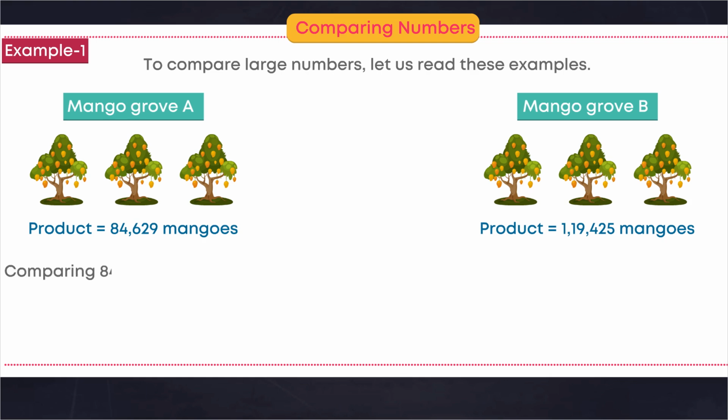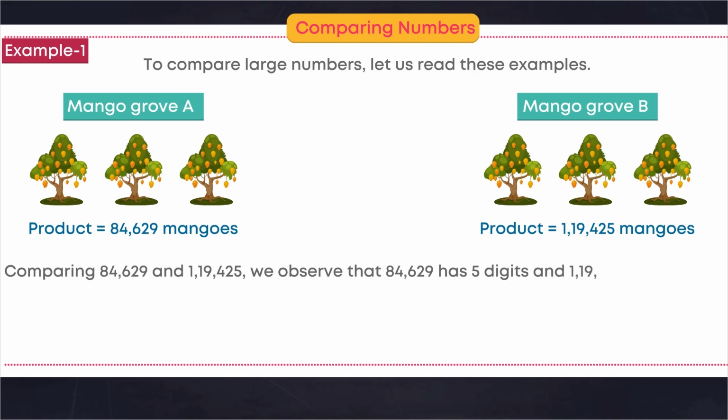Comparing 84,629 and 1,19,425, we observe that 84,629 has 5 digits and 1,19,425 has 6 digits.